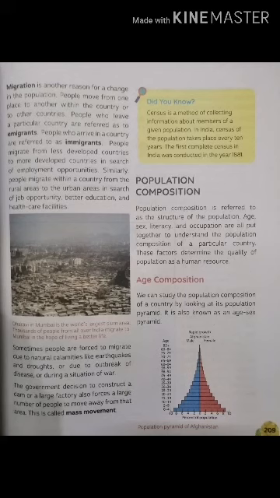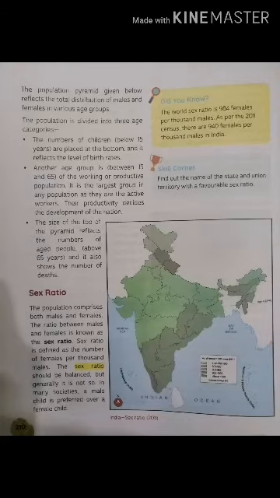Age composition. We can study the population composition of a country by looking at its population pyramid. It is also known as an age-sex pyramid, as it shows the number of males and females living in a country, and also their birth and death rates for a particular year. The population pyramid reflects the distribution of males and females in various age groups. It means how many males and how many females we have in a certain age group.